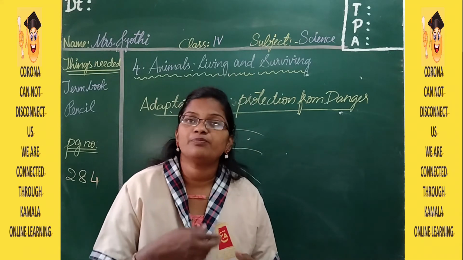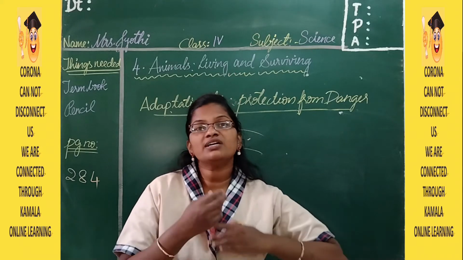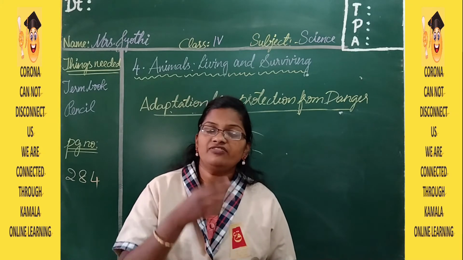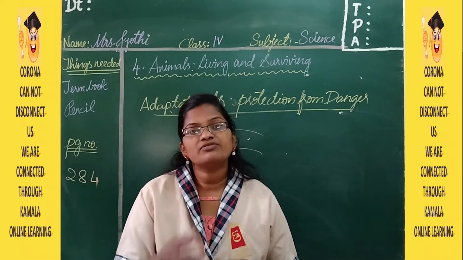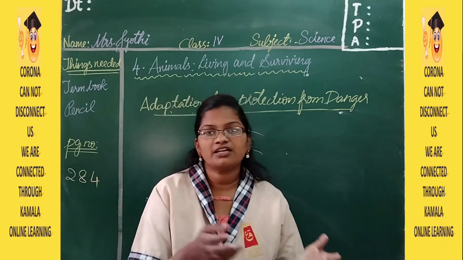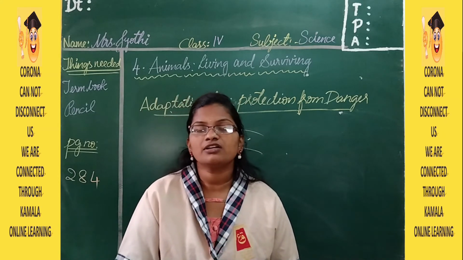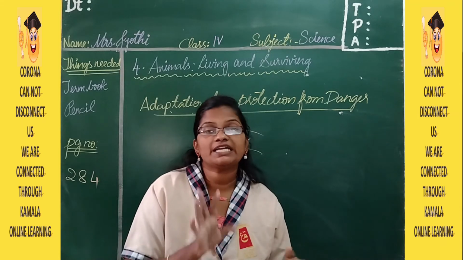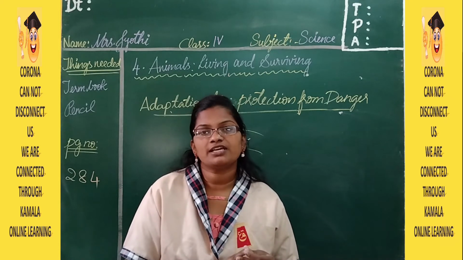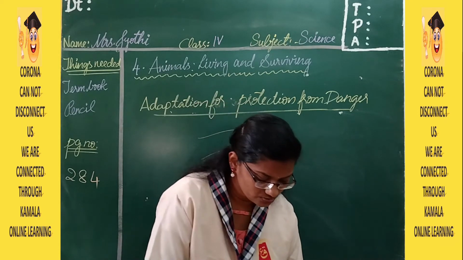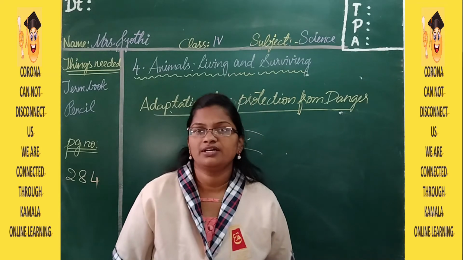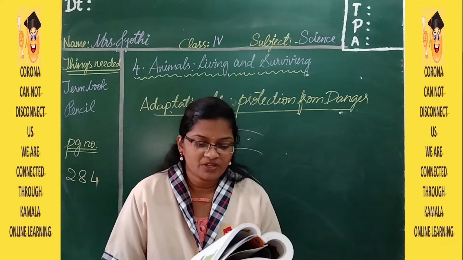And if you see grasshopper and stick insect also. Stick insect, it is in brown color, which is merged with the surroundings. And even grasshopper also, it lives on grass. Grass is green color and grasshopper is also green color, so that the enemies cannot identify the insect immediately. So such kind of feature we call it as camouflage.